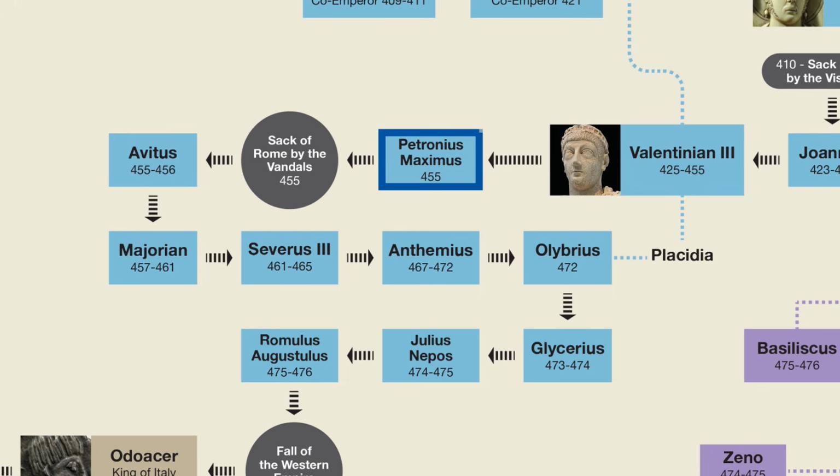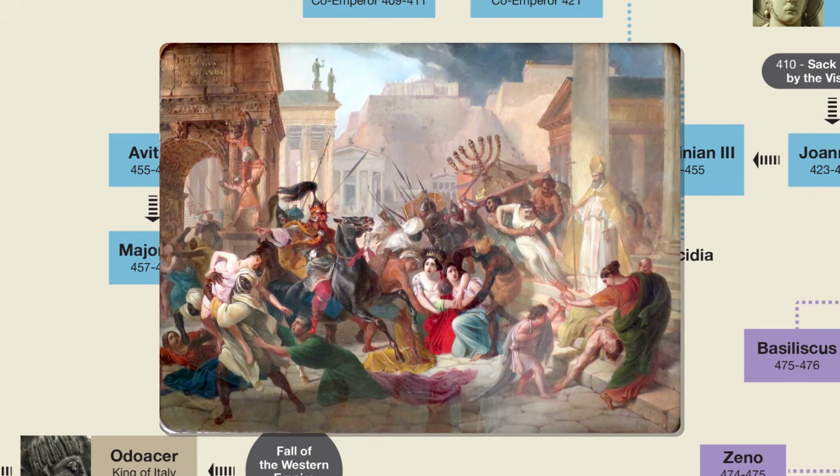You see, Valentinian III's daughter, Eudocia, had been betrothed to the son of the Vandal king Gaiseric. Maximus canceled this and betrothed Eudocia to his son instead. This enraged the Vandal king, leading to the sack of Rome by the Vandals in 455. The looting and plundering of Rome in 455 was much worse than it had been during the previous sack of Rome in 410. This is why we still use the term vandalism today whenever someone damages someone else's property.